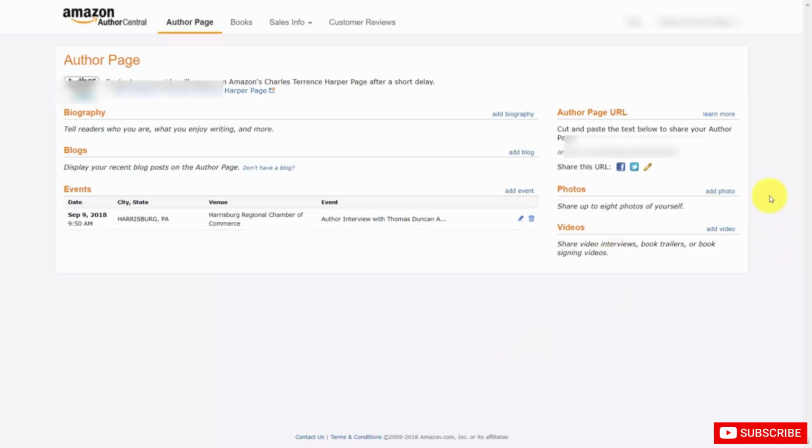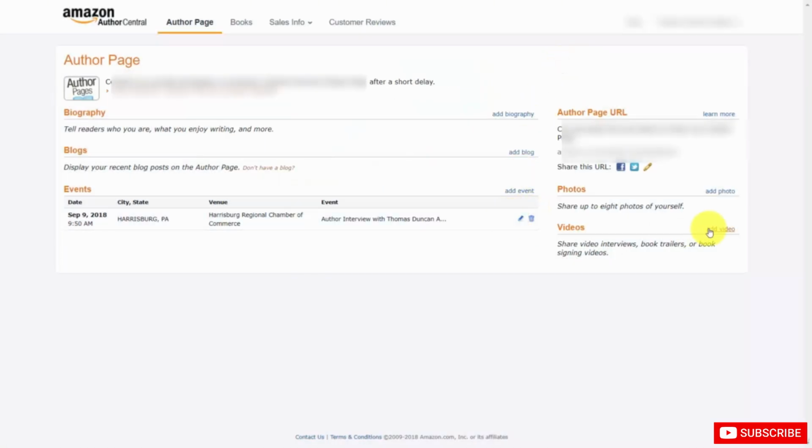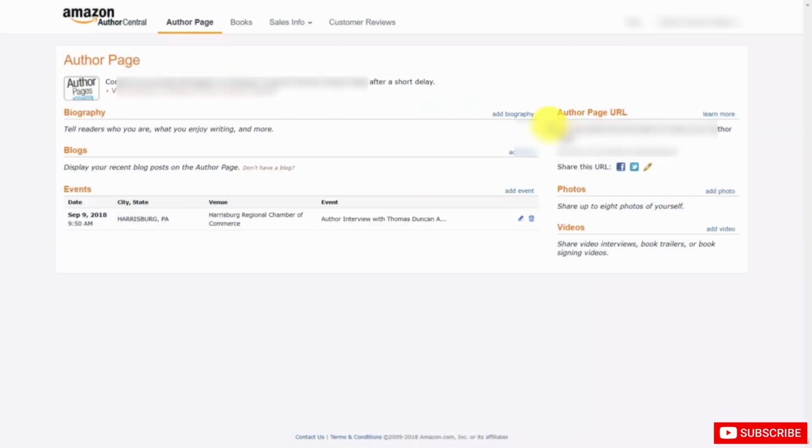Now in the third section, if you haven't done so already, you'll be able to pick your author page URL. Now depending on when you set up your author page, you will be able to set up your Twitter feed in this area. You'll be able to add in photos from this area, and you'll need to upload them from your hard drive. And as we discussed before, you'll also be able to add videos to your page.